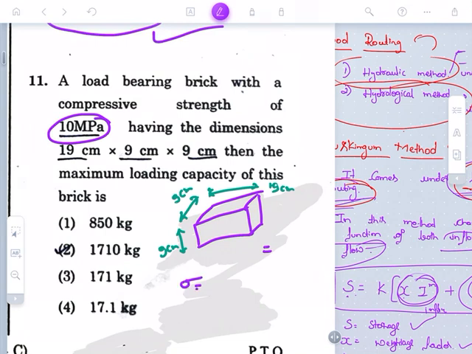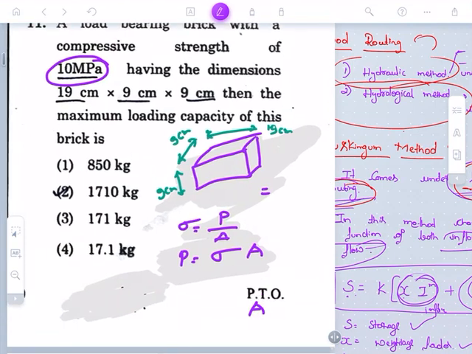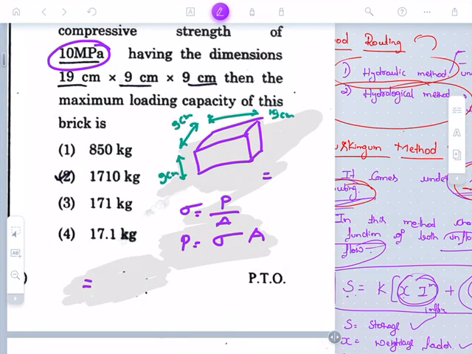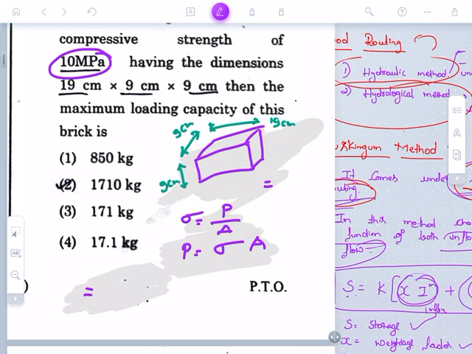We know the formula: stress is equal to load per unit area, and we need to find the value of P, which is equal to stress into area. The compressive strength is given as 10 Newton per mm square, into the maximum area. The maximum area is 19 into 9, which I will convert into mm: 190 into 90.